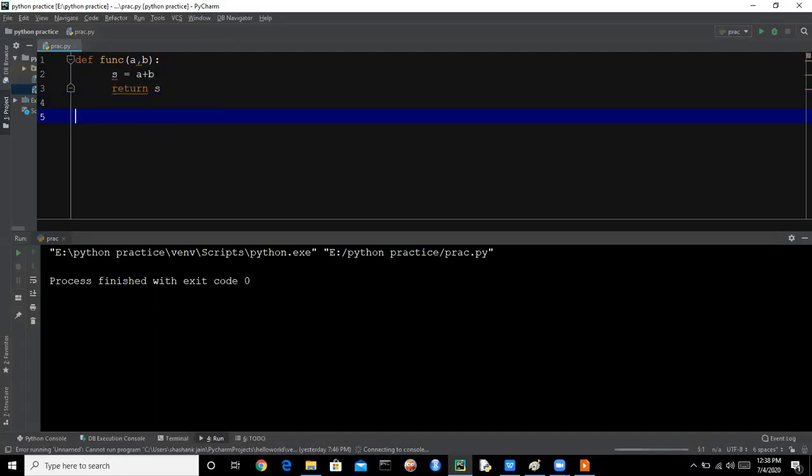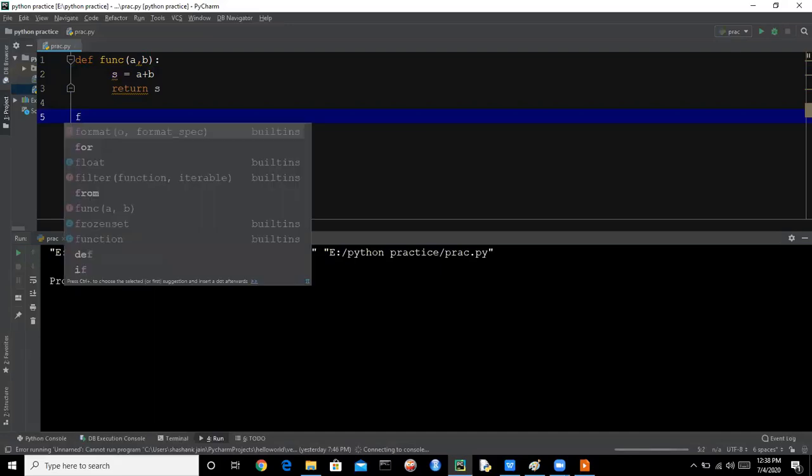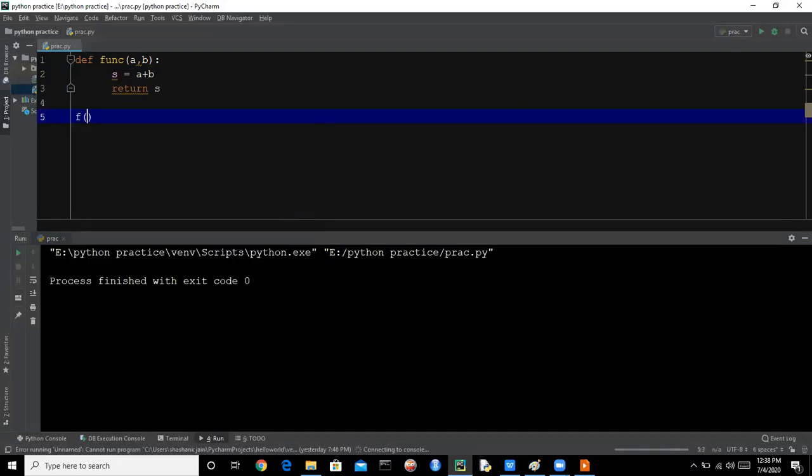So let's say we are calling this function func. You can call a function by its name, and we need to pass here two parameters. So we have two parameters a and b, and they will be integer type. Here we are passing 12 and 12. So the output will be 24, but we are returning s, not printing. So here we need to use a print statement to print the returned sum. So we are having 24.